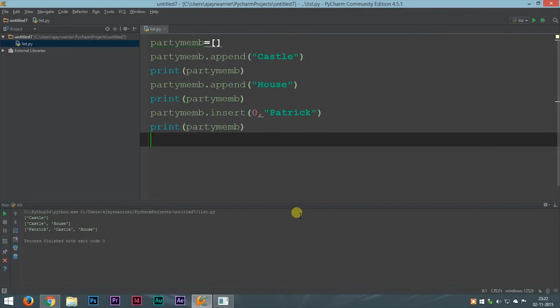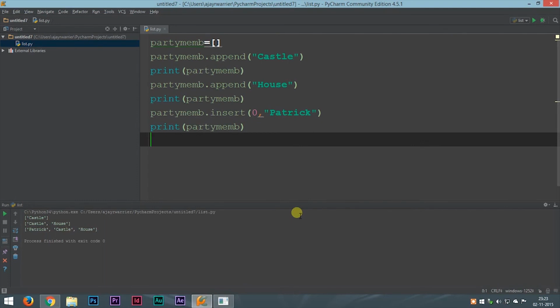Welcome back everyone. In our last lecture, we were learning about list functions or list methods. Now we are going to learn some more important list methods. So we learned about inserting an element into a list. Now there is something that you need to know. We can also remove an element from our list.